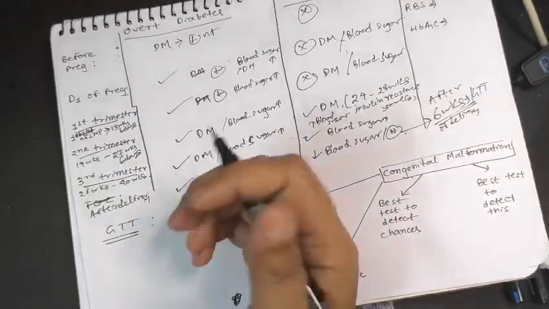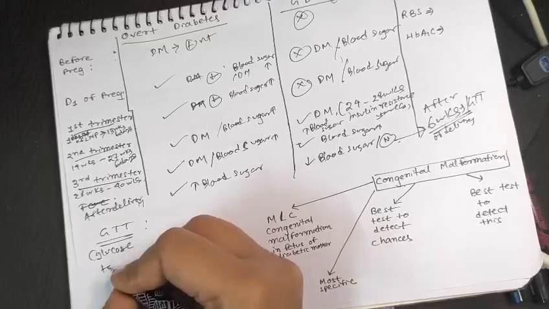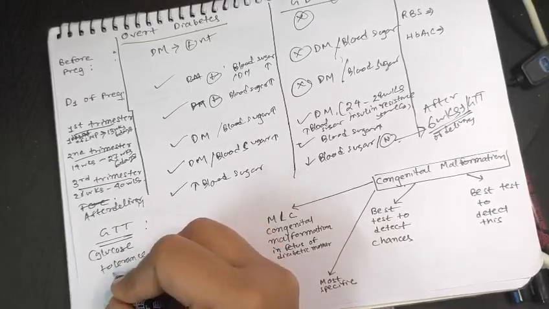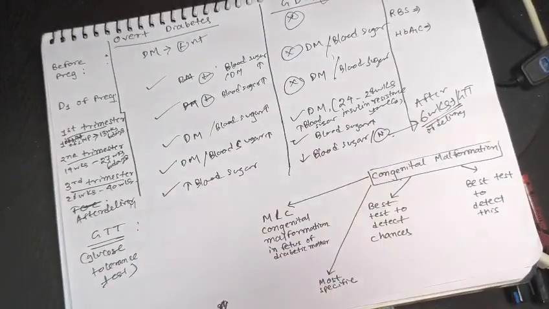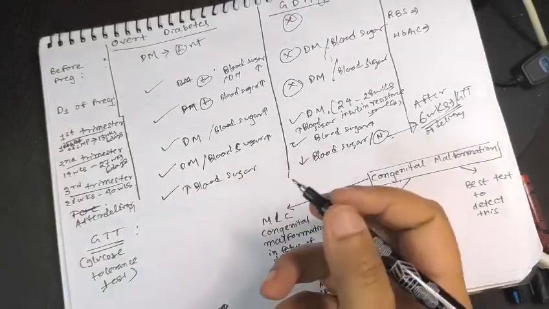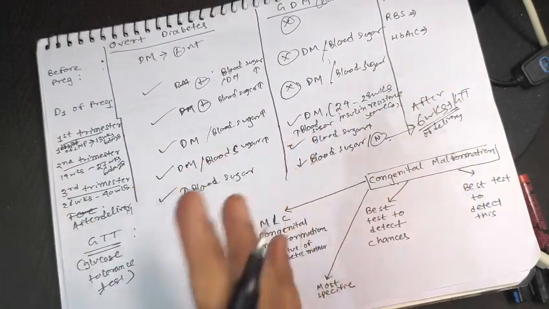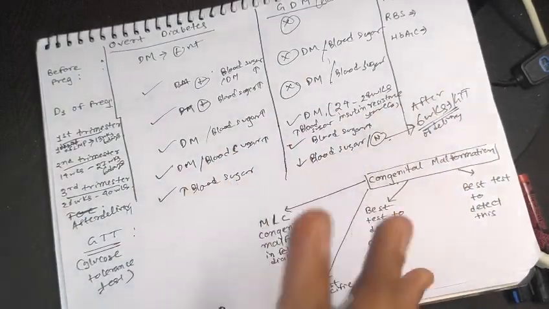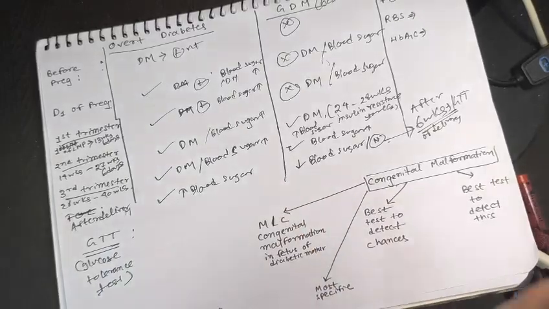So now GTT. What is GTT? GTT means glucose tolerance test. So the glucose tolerance test will be carried out, in our Indian population, if the mother gets pregnant, irrespective of the gestational age.